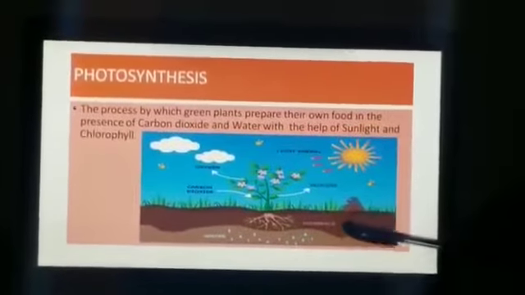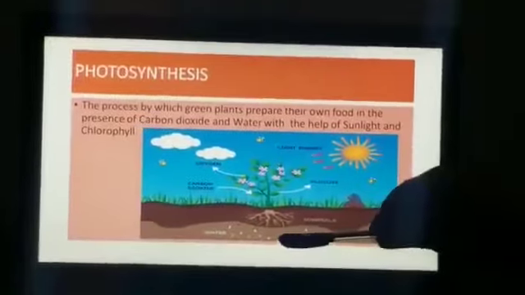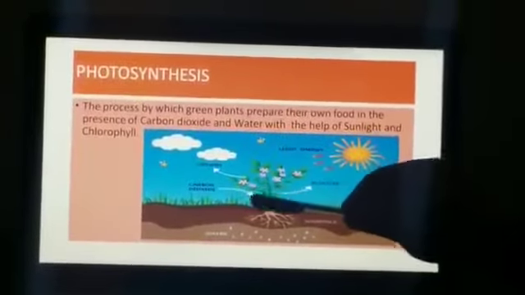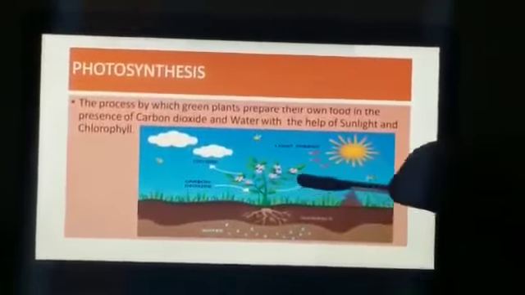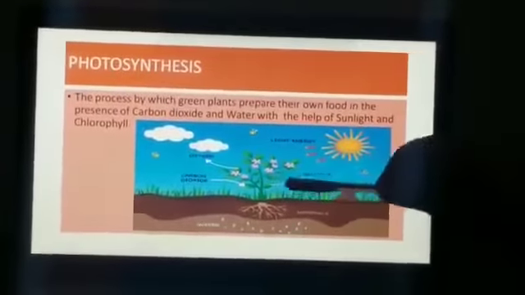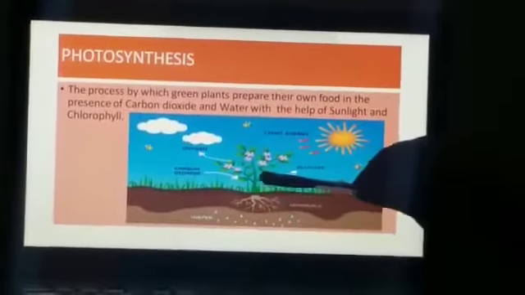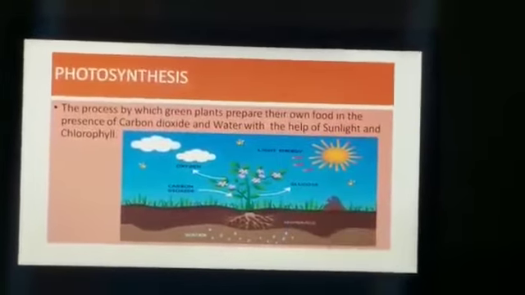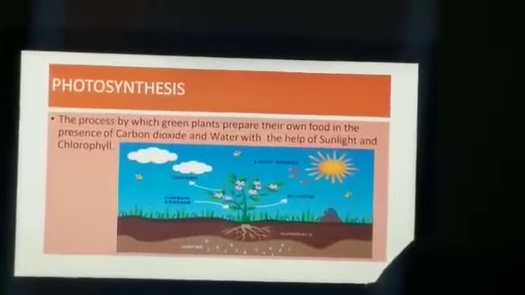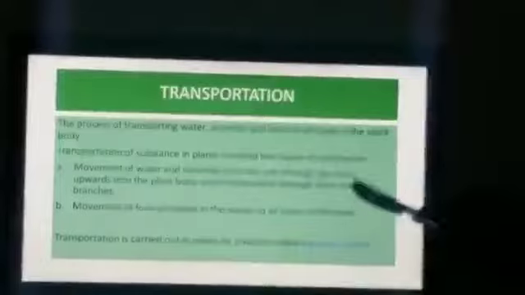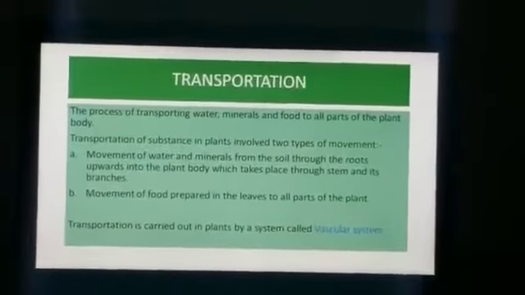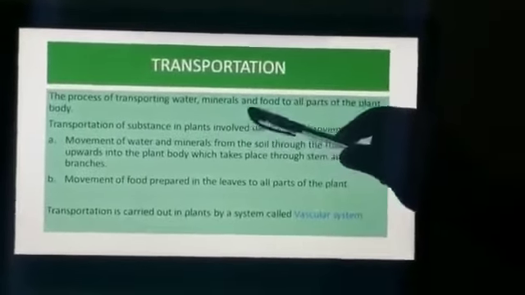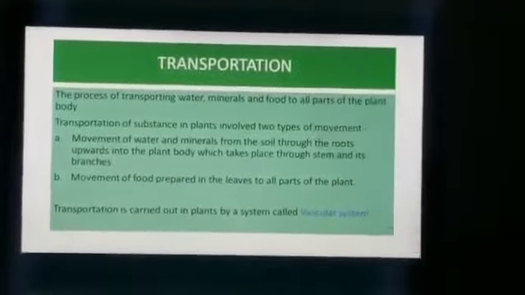In this diagram, you can very well see that water and mineral salts are absorbed by the roots, and the light energy and carbon dioxide goes through the stem and leaves prepare their food as starch and glucose, which they utilize for their further needs, and the byproduct is oxygen. So for this process the plant needs transportation. What is transportation now? Transportation is the process of transporting water, mineral salts and food to all parts of the plants.